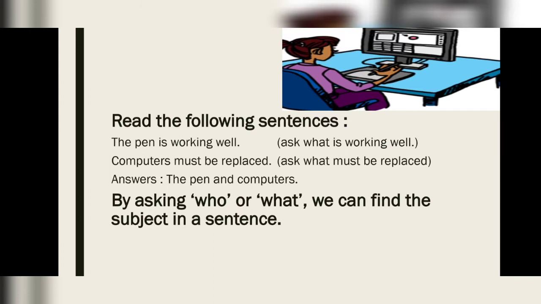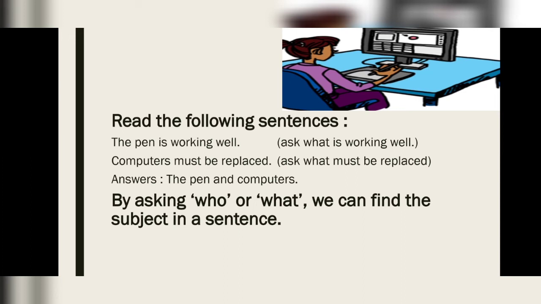Read the following sentences. The pen is working well. You can ask, what is working well? Your answer is the pen. Computers must be replaced. You can ask, what must be replaced? Your answer is computers.